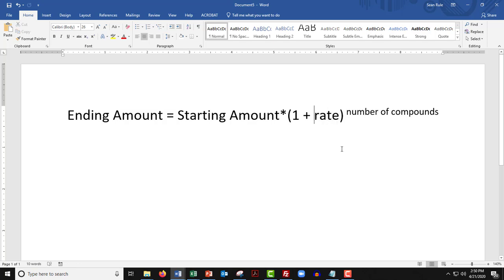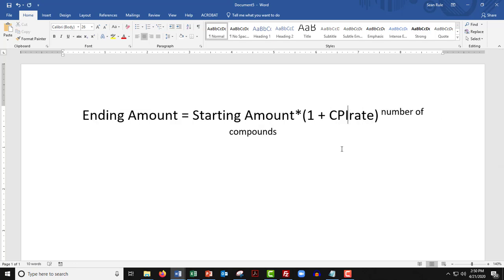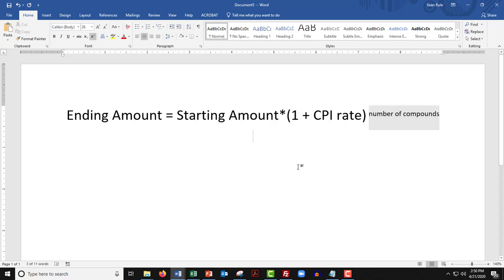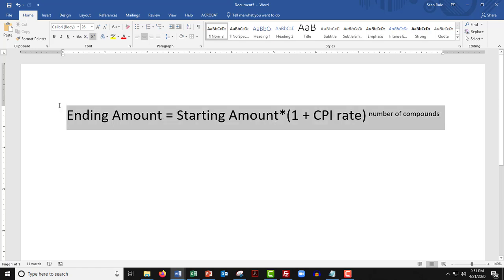Now, this rate is going to be the actual CPI rate. I'll put that in CPI. We'll make this a little bit smaller so that it fits on one line. There we go. So last time it was not a CPI rate, it was the minimum wage rate of inflation. This is going to be the actual CPI, the Consumer Price Index rate of inflation. This measures the entire economy. Okay, so let's take a look.